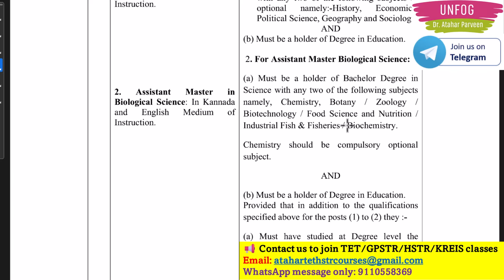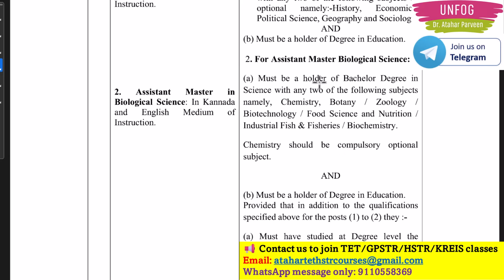And what is the eligibility here? For HSTR, degree 50% and no TET. TET is not required for HSTR, but B.Ed is required. And of course, 50% in degree for general merit aspirants. For SC/ST the 45% option is always there.